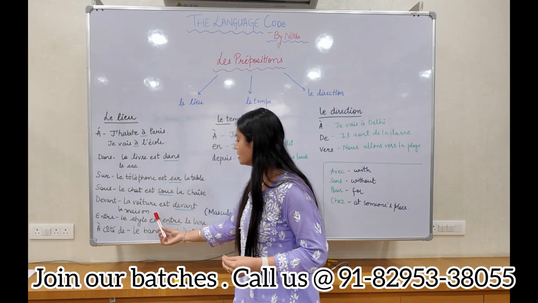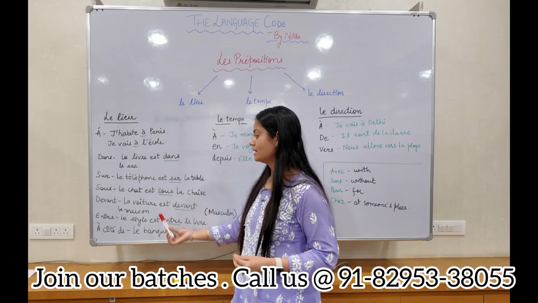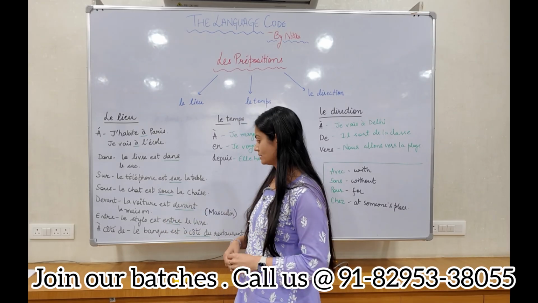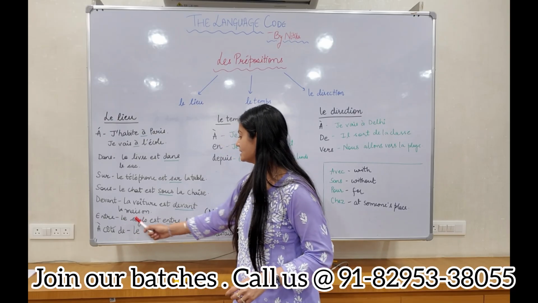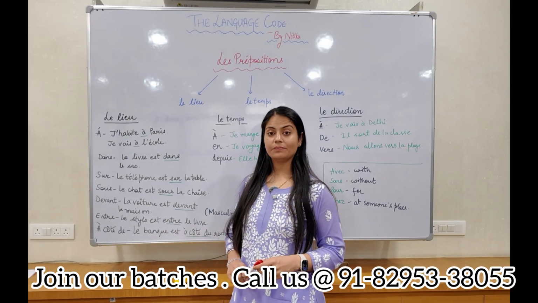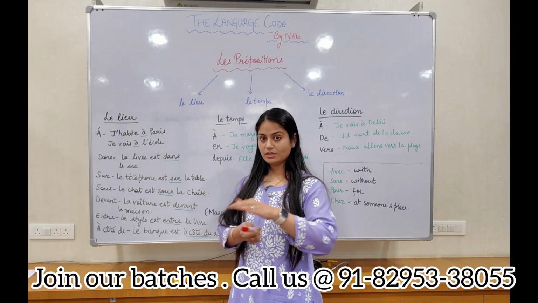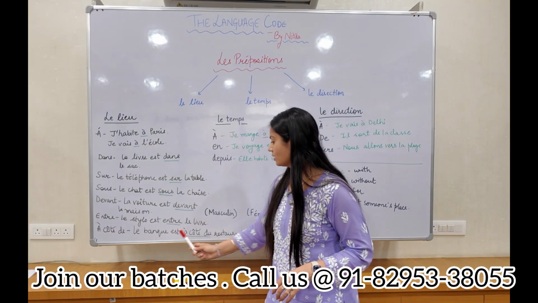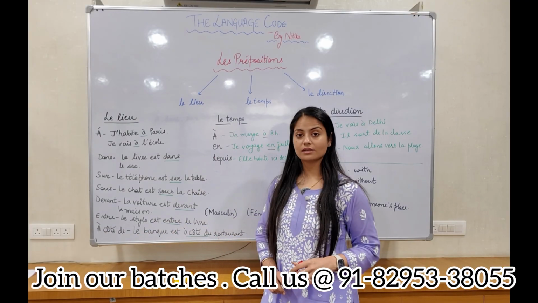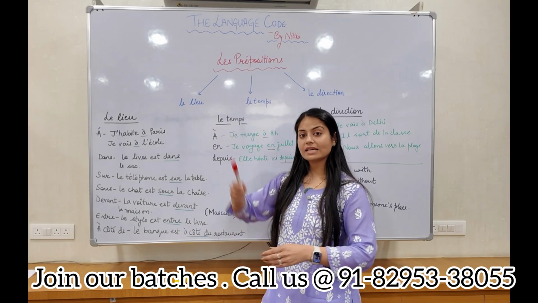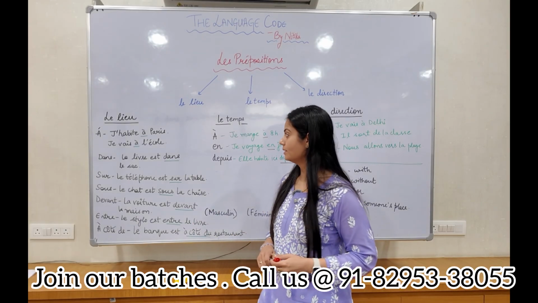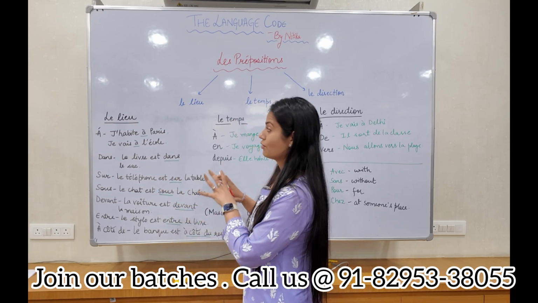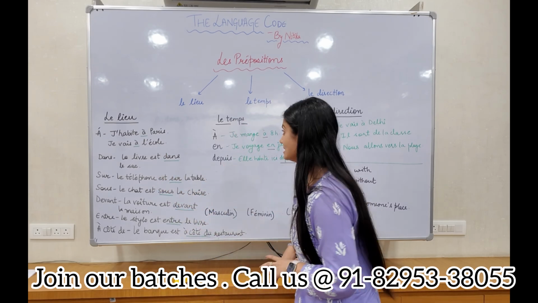Devant. La voiture est devant la maison. So, the car is in front of the house. Entre. Le stylo est entre le livre. The pen is between the book. À côté de. La banque est à côté du restaurant. The bank is next to the restaurant. Oui? So this is how you use these prepositions of place in these sentences.